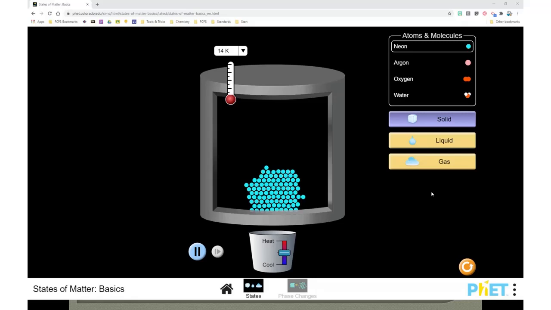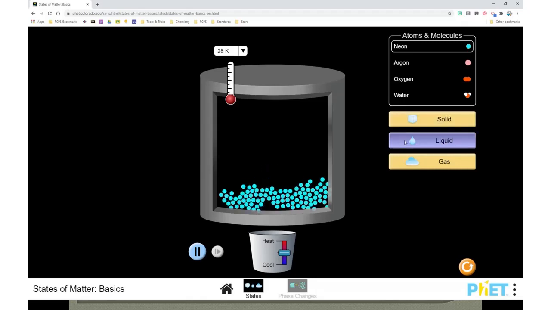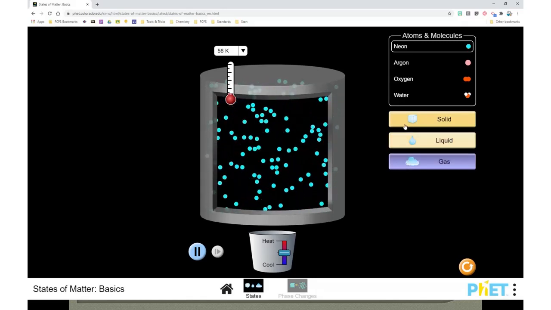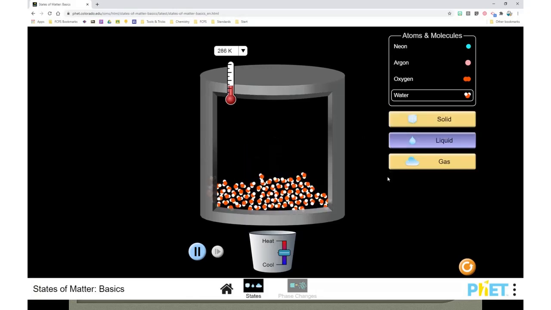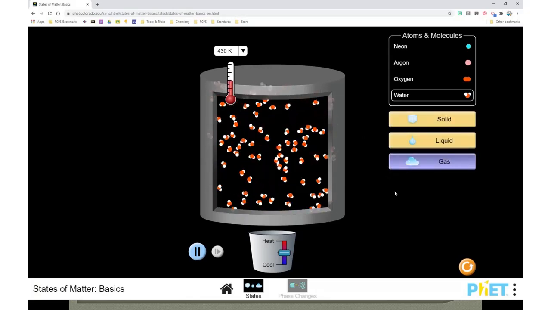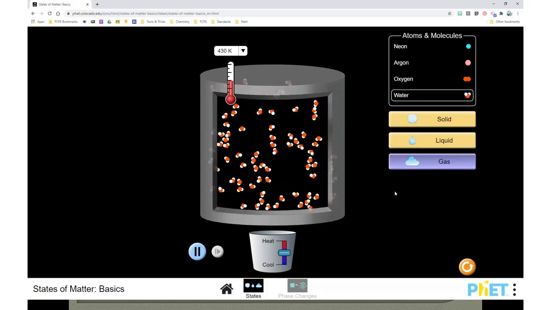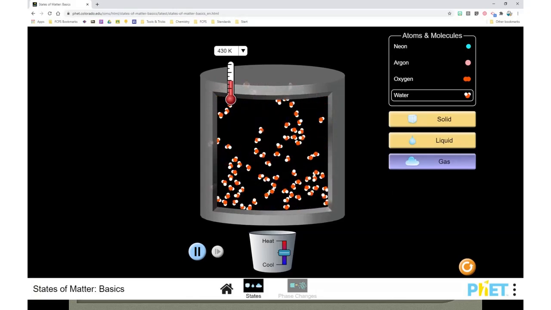So to remind you what this looks like at an atomic level, let's take a look at neon. This is neon in its solid state. Notice that the atoms are still moving, right? Just because it's solid doesn't mean that they're still or frozen or anything like that. This is neon in its liquid state, and this is neon in its gas state. Now you probably remember water from biology, so we can take a look at that. Water in its solid state, water in its liquid state, and water in its gas state, right? And how do we change states? Remember, we need to heat it up or we need to cool it down.